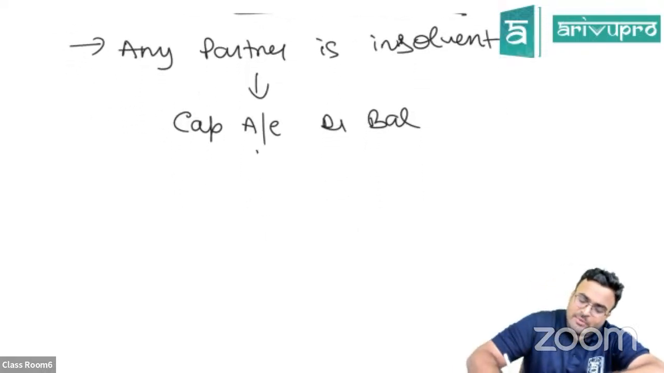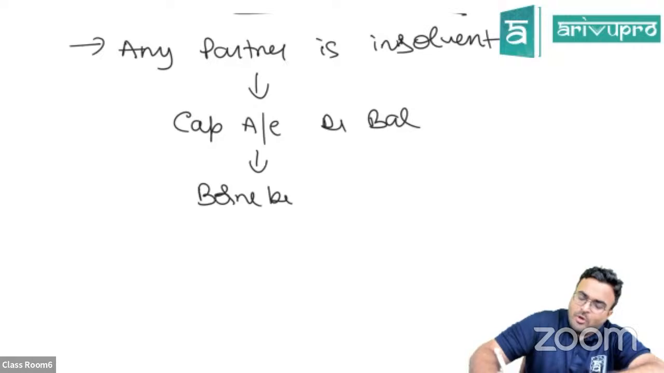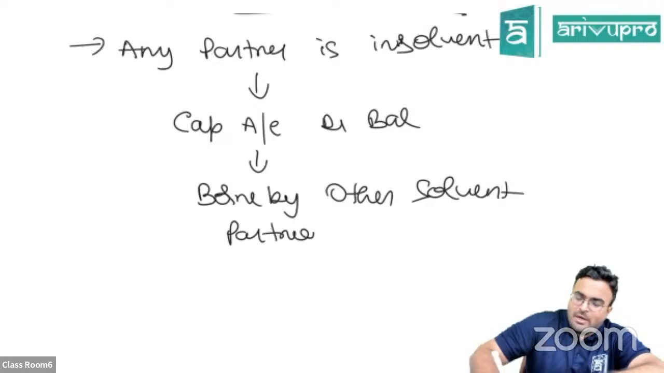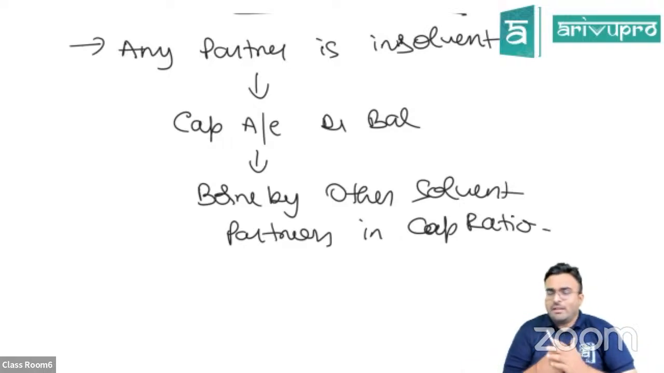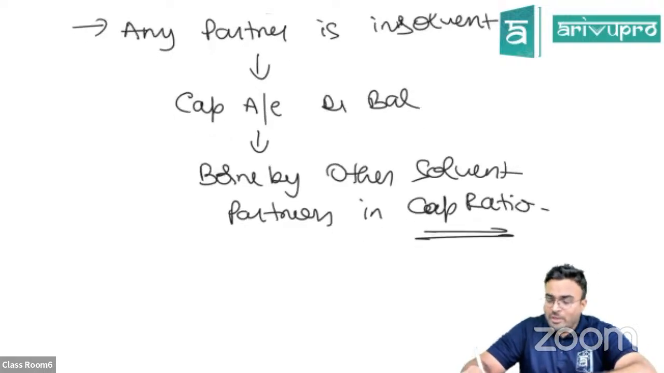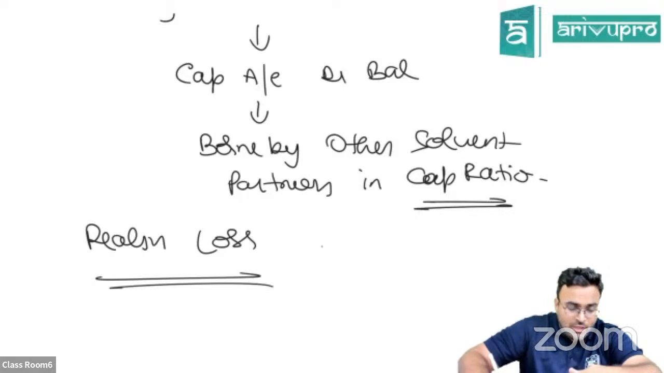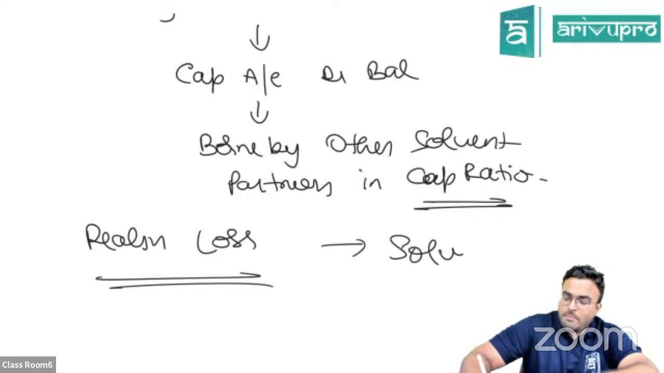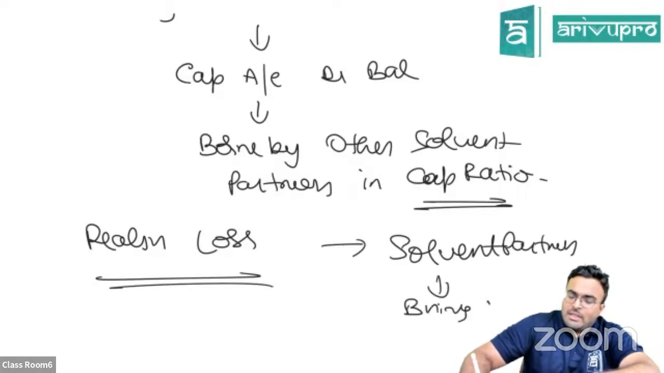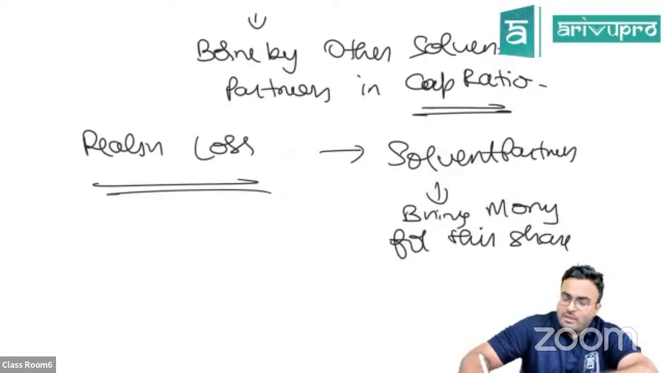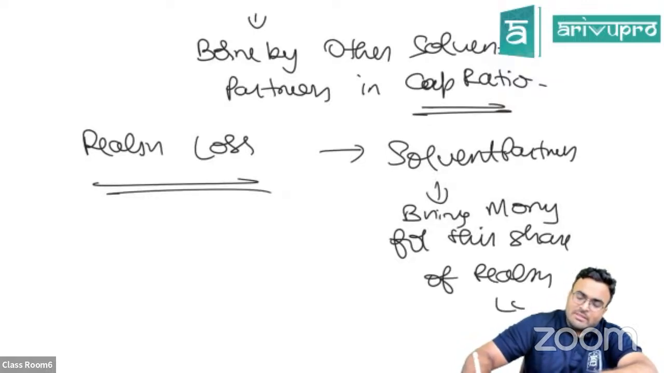So this debit balance will be borne by the other solvent partners in capital ratio. This is one thing that you have to remember. And if you have a realization loss, the solvent partners will bring money for their share of the realization loss. These are the key things that you need to keep in mind.